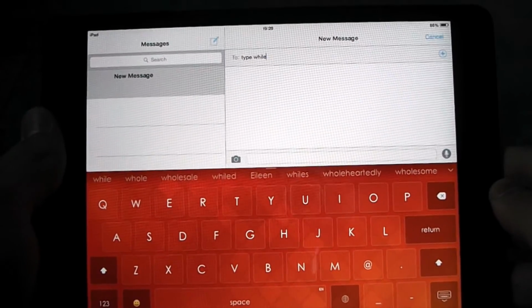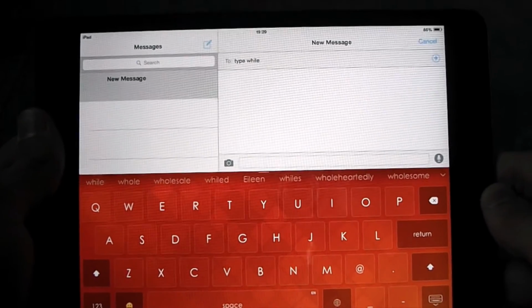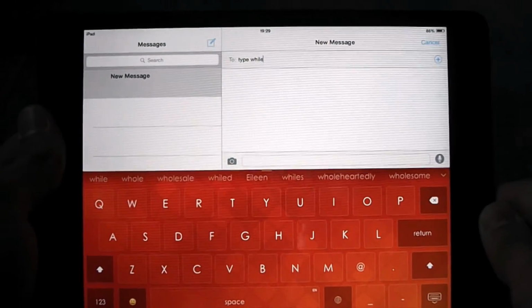So this is a very perfect app to change the color and the theme of your keyboard.